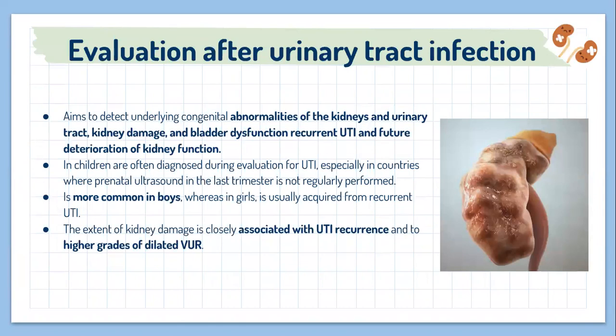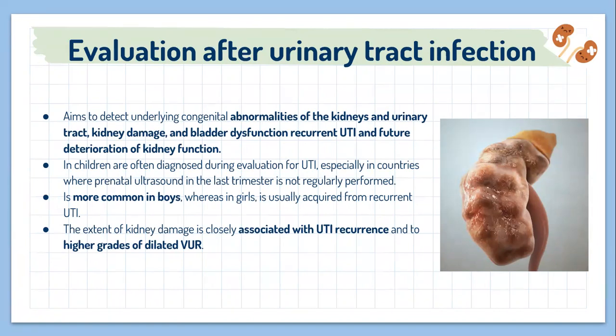In relation to the evaluation after urinary tract infection, the evaluation after UTI aims to detect underlying congenital abnormalities of kidneys and urinary tract, kidney damage, bladder dysfunction, recurrent UTI, and future deterioration of the kidney function.